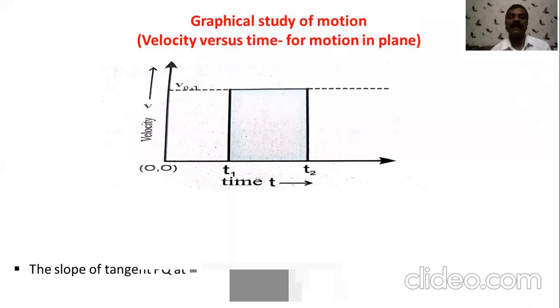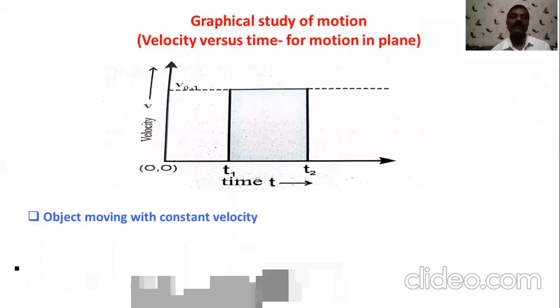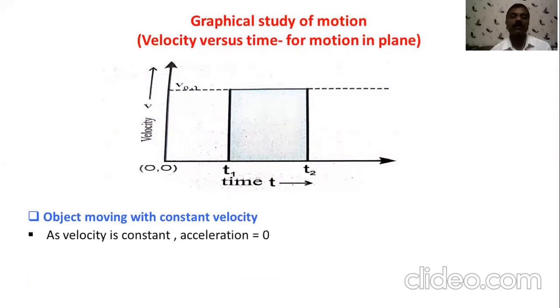Now, the second type of graph is the velocity-time graph. So velocity is taken on the y-axis, time is taken on the x-axis. This will be the first case, when the object is moving with constant velocity. Velocity is constant. So what will be the nature of the graph? The graph is a straight line parallel to the time axis. As velocity is constant, acceleration is 0, because the slope of the line, that is change in velocity divided by time, is the acceleration, and it is 0.